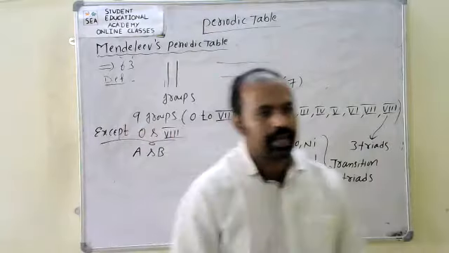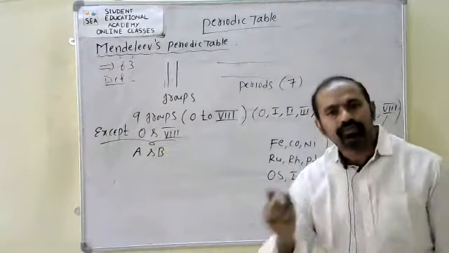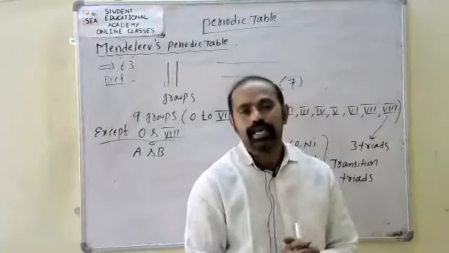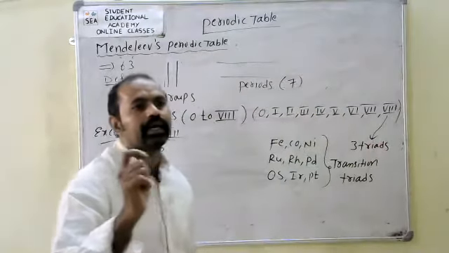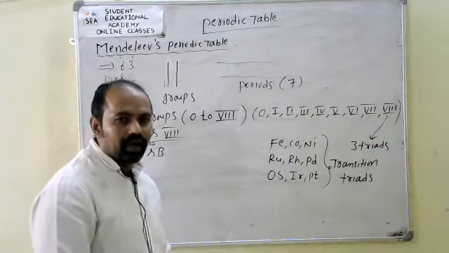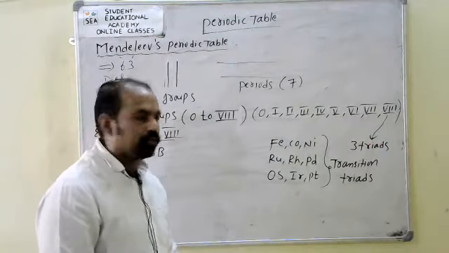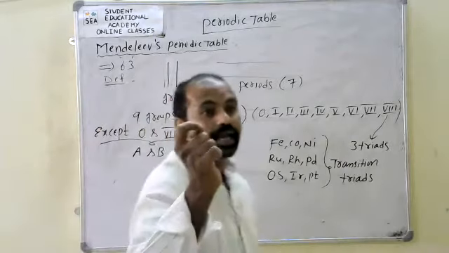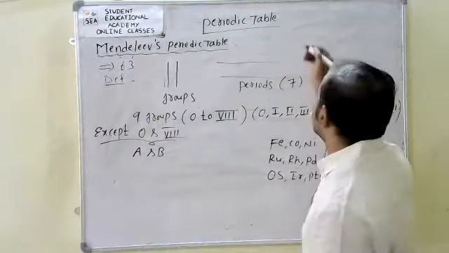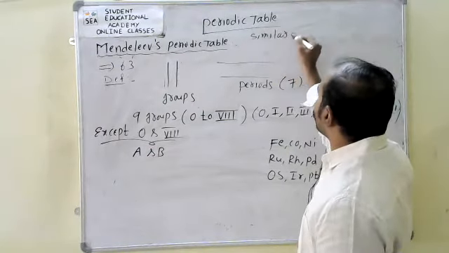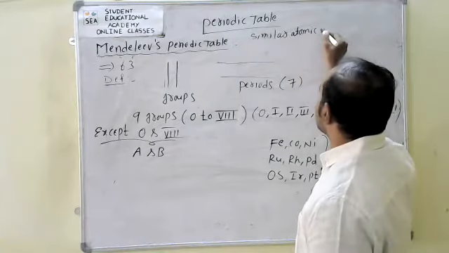At the same time, Mendeleev observed in the periodic table that some elements have similar atomic masses.